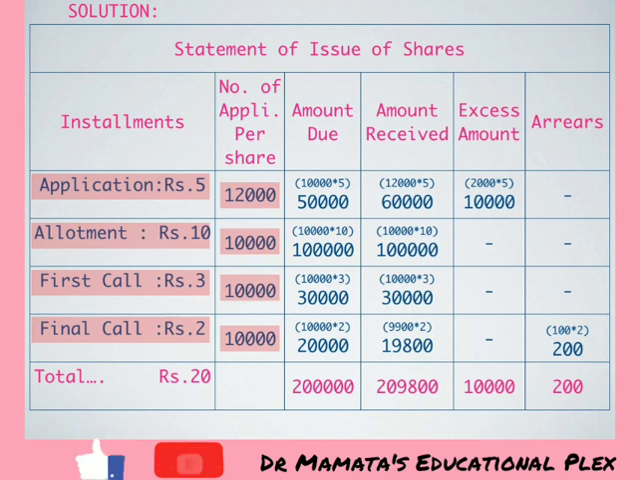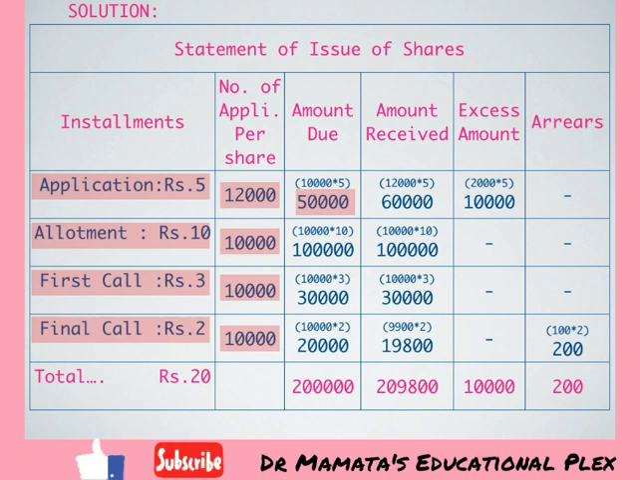Now we will proceed to our next column, that is amount due. Amount due on application is fixed at rupees 5. Now we have received 12,000 shares, so amount received will be 12,000 into 5 is 60,000. But what is amount due? Amount due is our demand. We have demanded only 10,000 shares, so our amount due will be 50,000 only, that is 10,000 shares multiplied by rupees 5 on application. So our amount due on application will be 50,000.